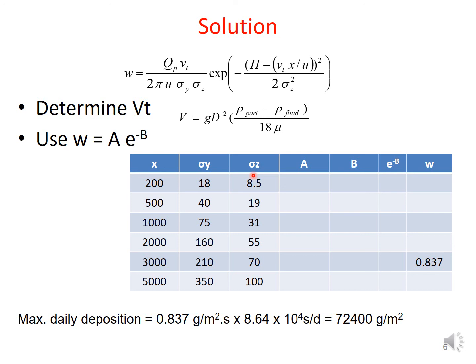As we compute the various values of A and B based on the data that we have, we'll be able to work out e raised to minus B for each of these particular distances and values of W respectively.